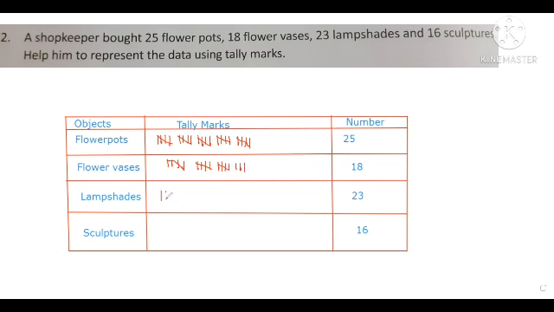Lampshades is 23. So 1, 2, 3, 4, 5, 6, 7, 8, 9, 10, 11, 12, 13, 14, 15, 16, 17, 18, 19, 20, 21, 22, and 23. For sculptures, it's 16. So 1, 2, 3, 4, 5, 6, 7, 8, 9, 10, 11, 12, 13, 14, 15, and last one is 16. So we are done with question number 2.